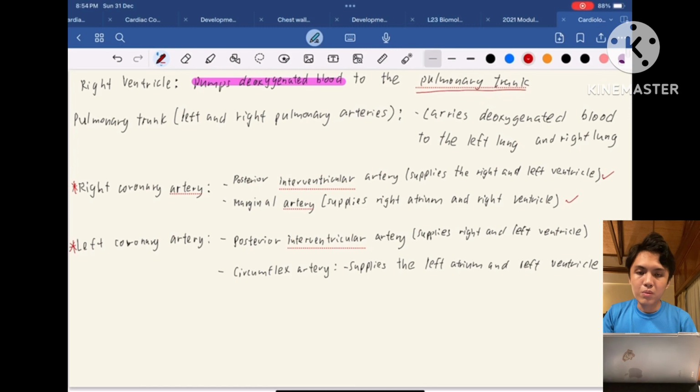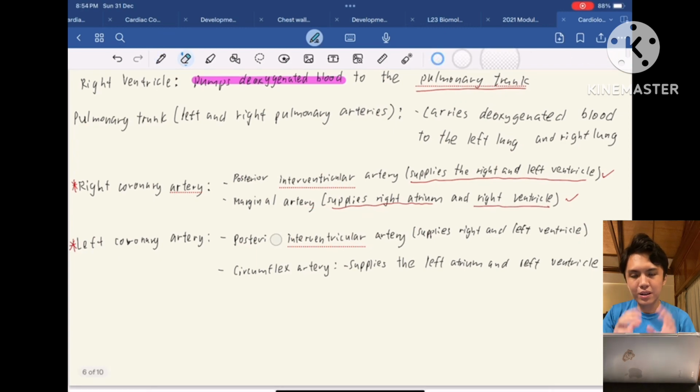The posterior interventricular artery will supply the left ventricle and right ventricle of the heart, whereas the marginal artery will supply the right atrium and the right ventricle of the heart.